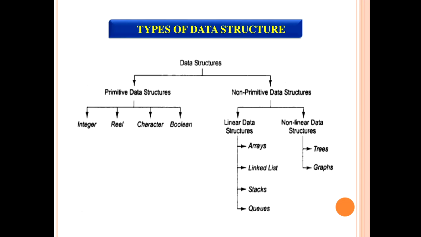In case of the primitive data structures, all the fundamental data types are called primitive data structures: integer, real, character, boolean. In case of non-primitive data structure, it is divided into two categories, linear data structure and non-linear data structure. Arrays, linked lists, stacks, queues are examples of linear data structure. Trees and graphs are examples of nonlinear data structures. And now we see all the different data types in detail.